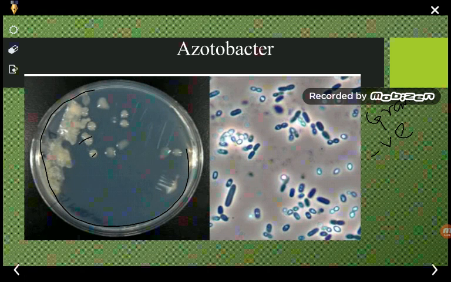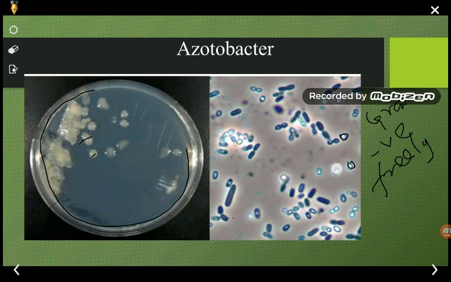So you can say that these bacteria normally live in the soil, but they live freely in the soil, in the free state. And what is the shape? You can see here the shape is almost oval.